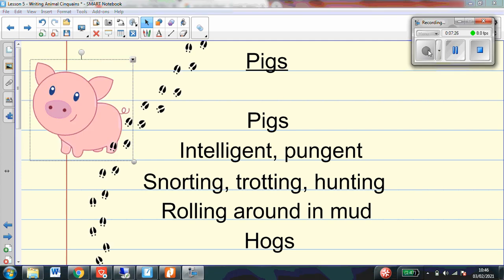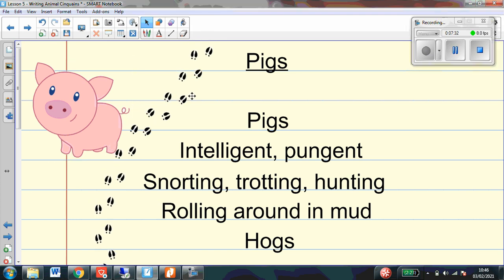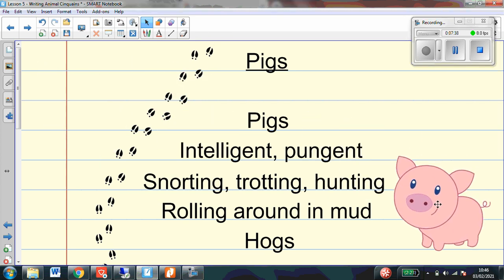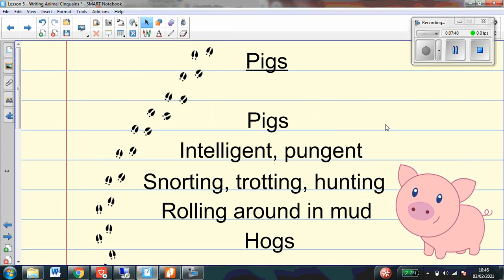Now the last thing for me to do is to have a go at illustrating my poem if I would like to. So I've chosen for my poem of pigs to show some of their footprints here, and I'm going to put a lovely picture of a pig next to it as well. And that is my poem complete. Please do send us in your poems because we would love to see your fantastic work.